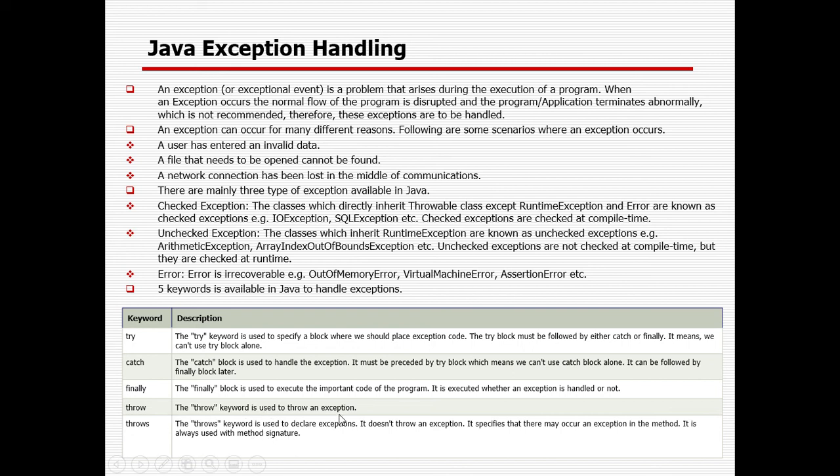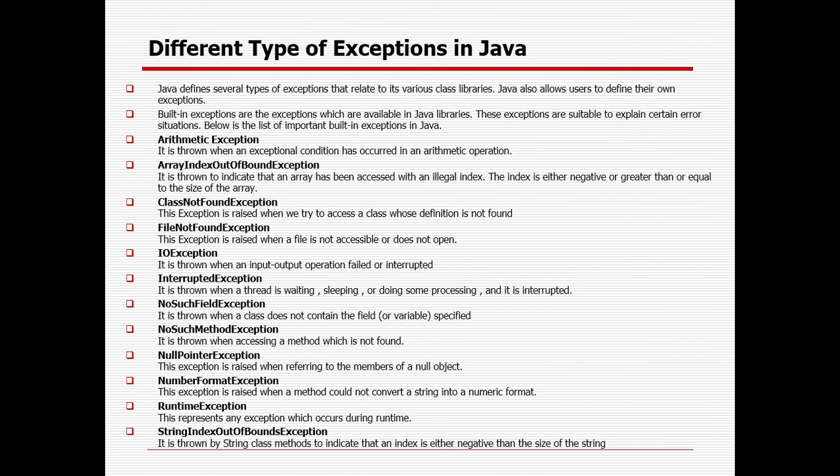The throw keyword is used to throw a new exception, whereas the throws keyword is used to declare an exception. It does not throw any exception. It specifies that an exception may occur, and that is the reason we need to use a try catch block, so that we can handle those exceptions. So those are the different keywords associated with exceptions.